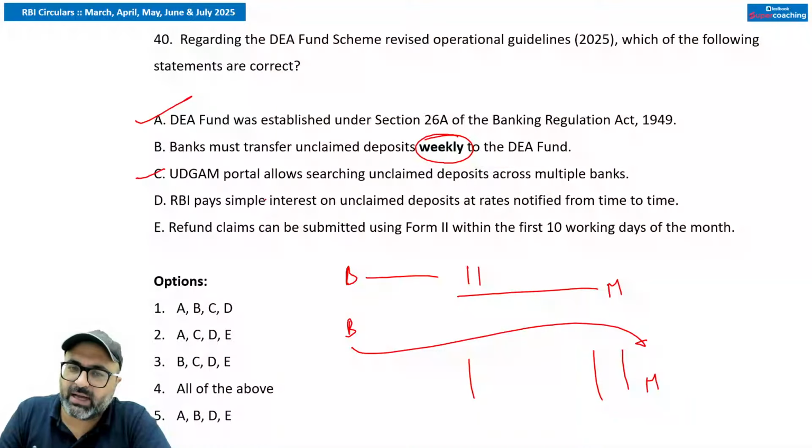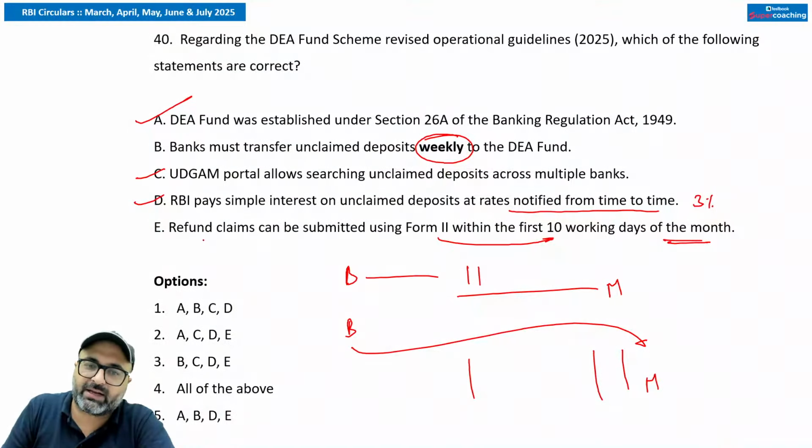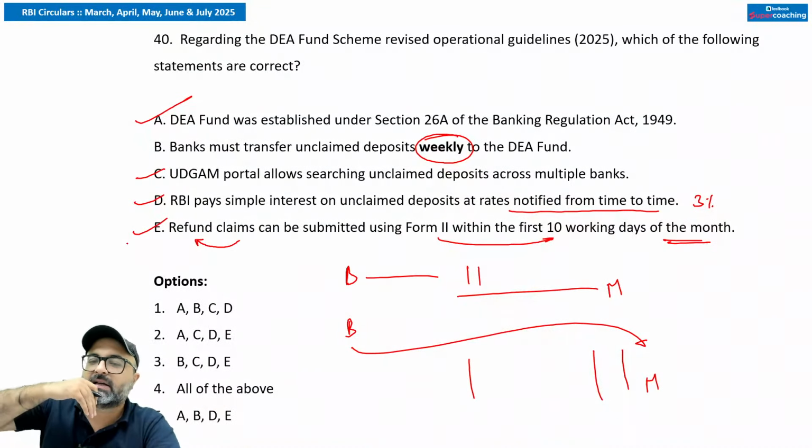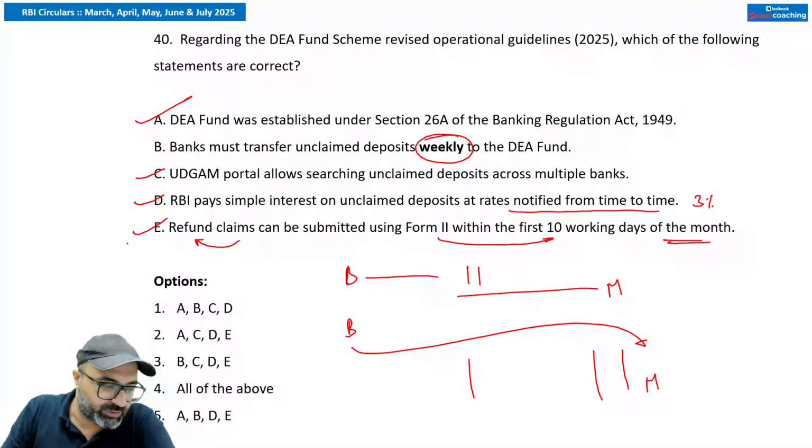RBI pays simple interest on unclaimed deposits at a rate notified from time to time, and the current rate is 3%. That is correct. Refund claims can be submitted using Form 2 within the first 10 working days of the month. Yes, for refund claims that the bank has already paid, RBI will be asked to refund them in the first 10 days, and the bank will credit its unclaimed accounts in the DEF account in the last 5 working days. So keeping that in mind, you should be clear on this.